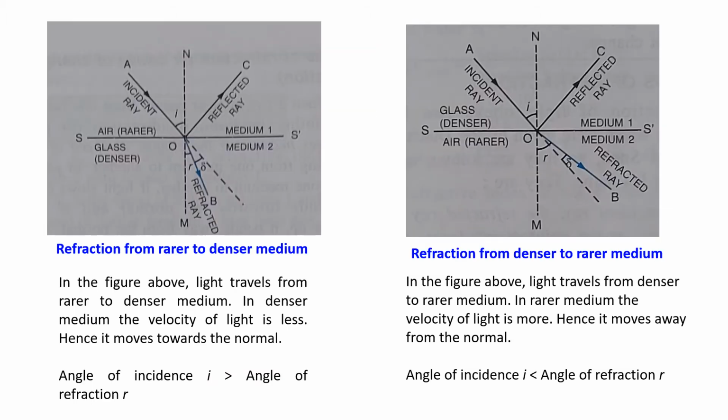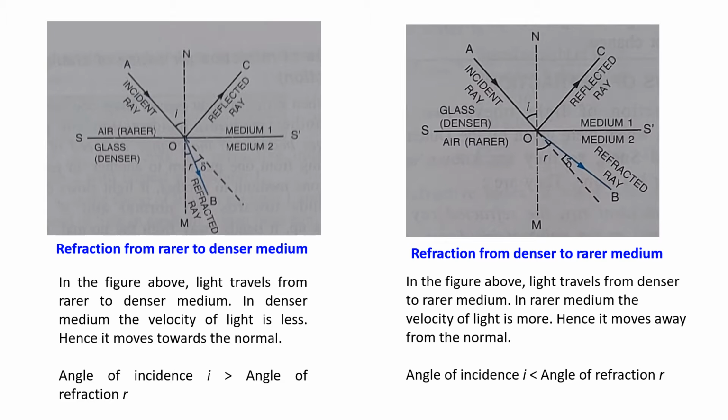So you have understood that when light travels from one transparent medium to another transparent medium, refraction will take place. Now, two things can happen. Light can travel from rarer medium to denser medium, or it can happen just in the reverse way. It can enter from the denser medium and move to the rarer medium.